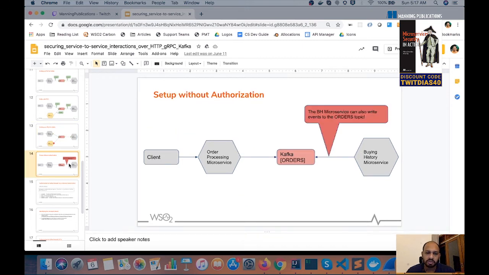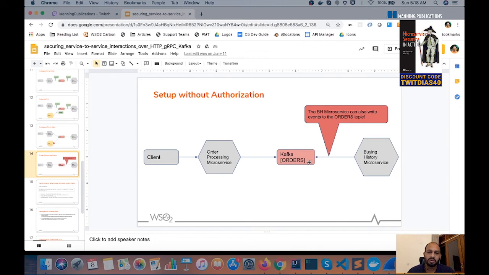But we still have a problem even with mutual TLS enabled, meaning that any trusted microservice can perform any action on Kafka. For example, the buying history microservice can also add entries into this orders topic in Kafka, which is not a situation that we want to have.